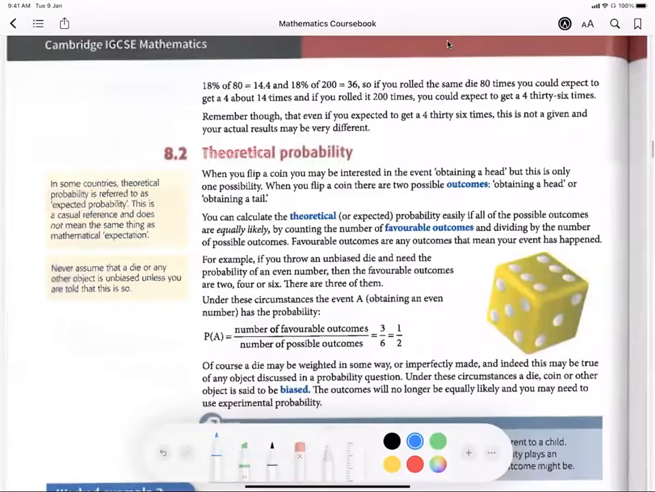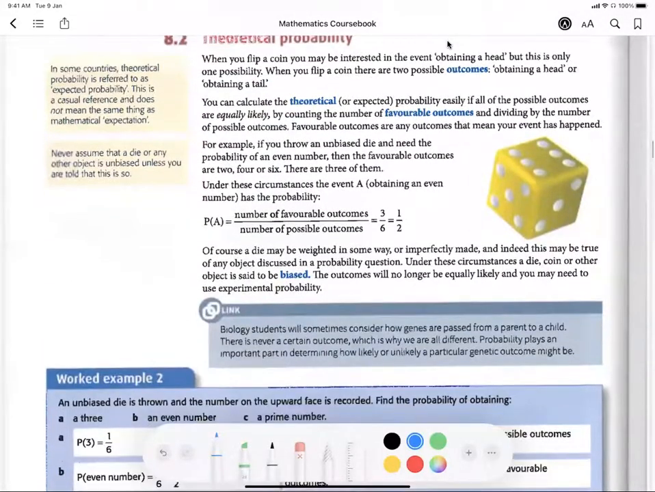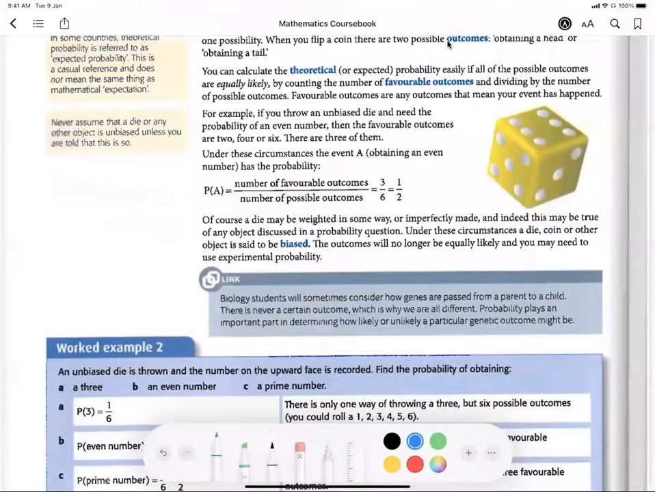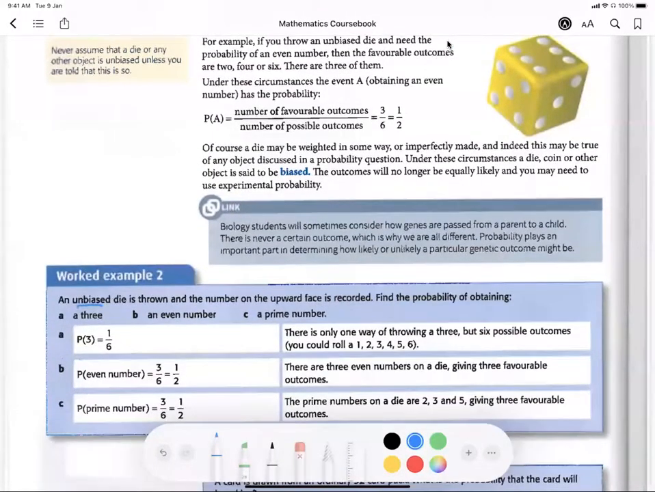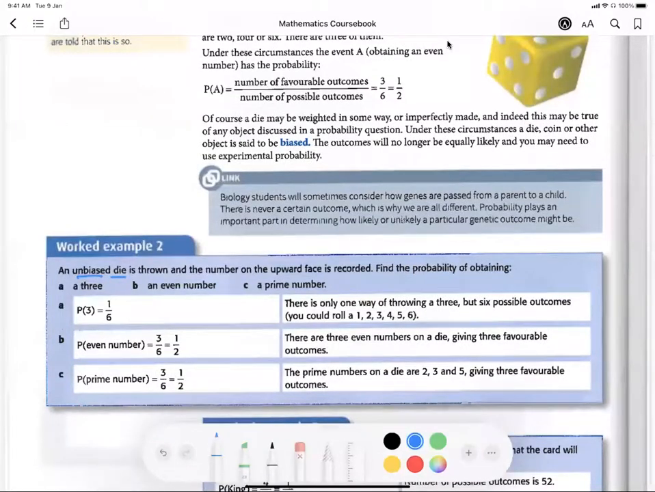Then we have something called theoretical probability, like the one I mentioned about the die. When you throw it, you roughly know what your chances are, or when you flip a coin, you know heads or tails is 50-50. If it is a fair coin or fair die, it means no side is weighted, so it is not biased. There is an equal chance to get every single side. An unbiased die is thrown and the number on the upward face is recorded. Find the probability of obtaining number 3.